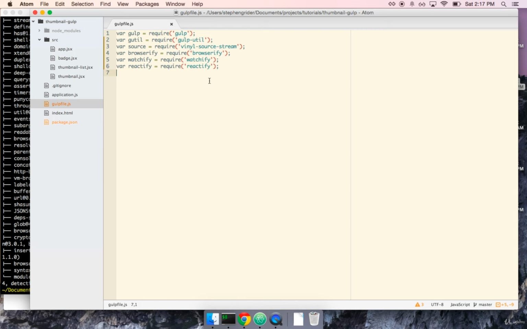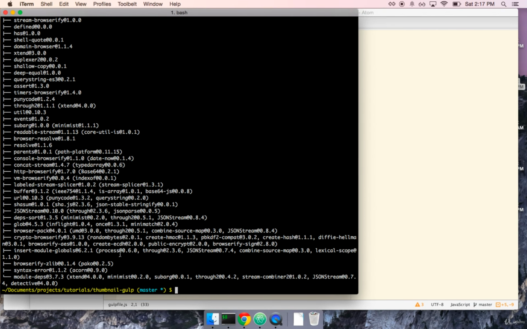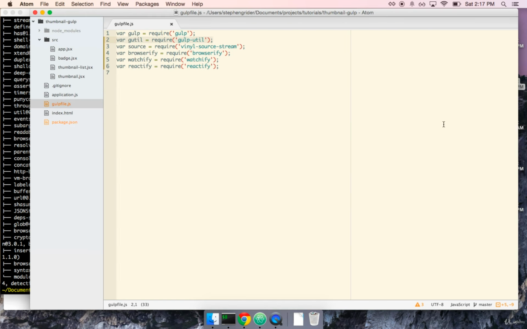Quick rundown on each module. Gulp, as we know, is the skeleton. It's responsible for the build process. gutil is essentially responsible for console logging output of our build process. So we're going to use gutil to print some information at the command line while the build process is running. So it's kind of there for debugging.